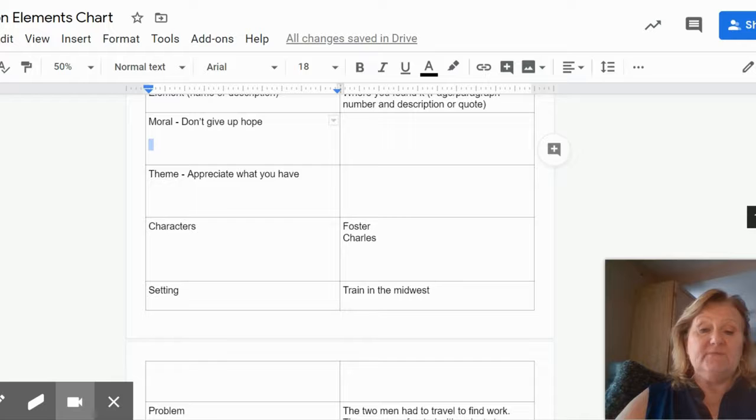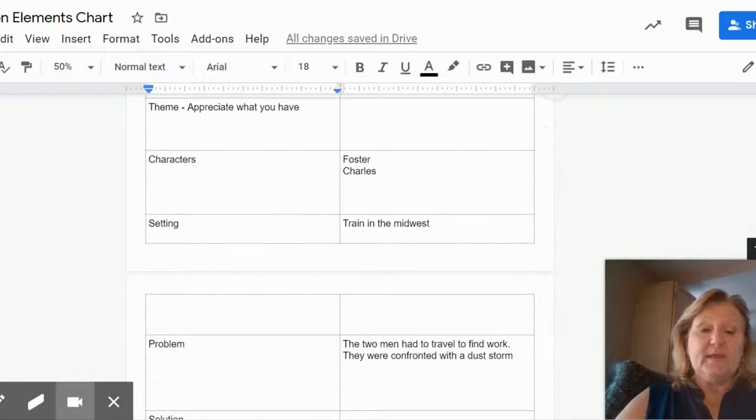Characters, that was in the beginning of the story. That was Foster and Charles. The setting we decided was a train somewhere in the Midwest. They were on their way to California. You can put on the way to California, in the Midwest, on the way to California. Any of those are fine.